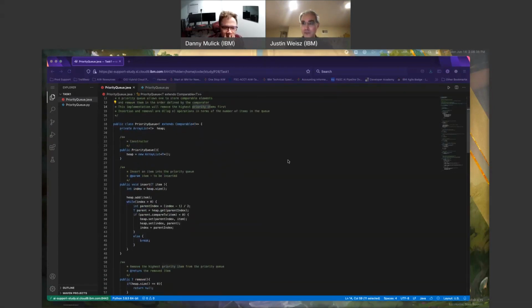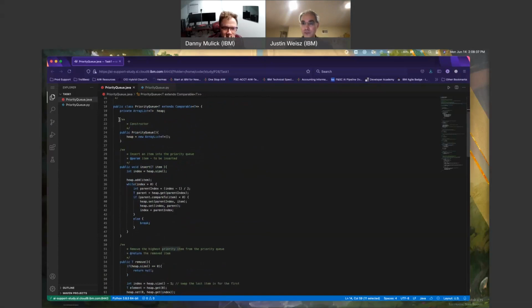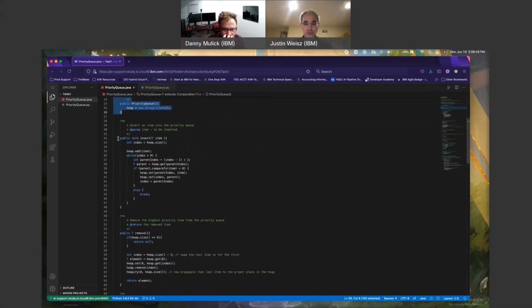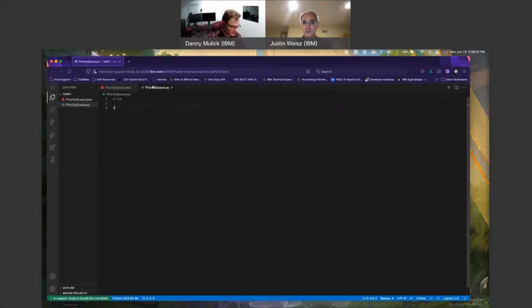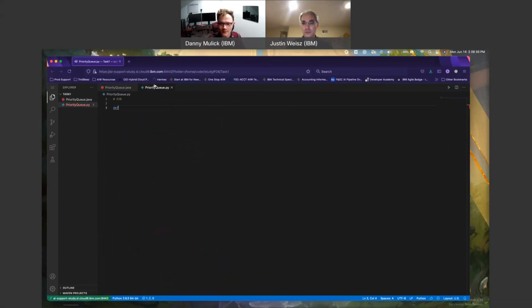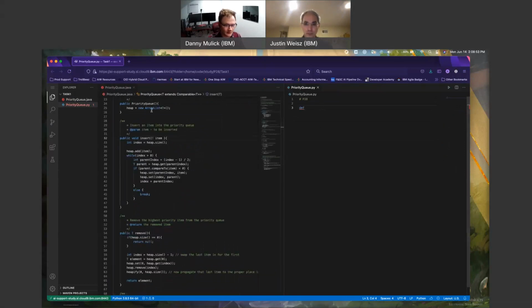Extends Comparable T, ArrayList T, heap, constructor first. Python will not be needing an explicit constructor, that's fine. So I'm going to start. First thing, I should actually just do this so I can look at them side by side. I boilerplate most of the stuff that I will work on.